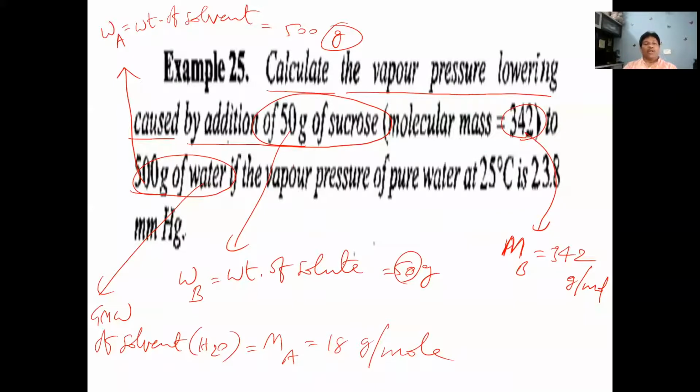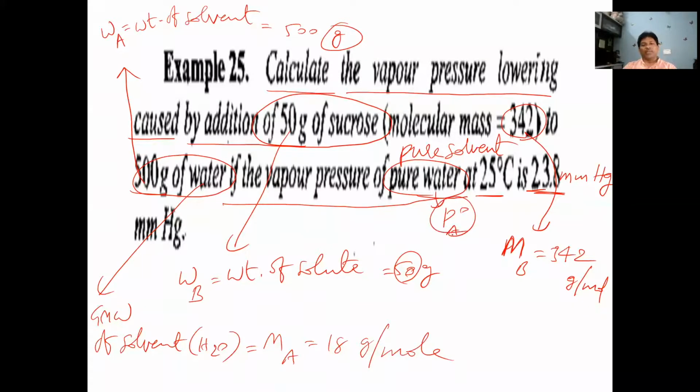Okay. The vapor pressure of pure water at 25 degrees Celsius is 23.8 mm of mercury. So what is this pressure? The vapor pressure of pure solvent. Pure water means pure solvent. So vapor pressure of pure solvent is represented by P A naught. P A naught means vapor pressure of pure solvent. A indicates solvent here. P naught indicates the pure vapor pressure. Okay.